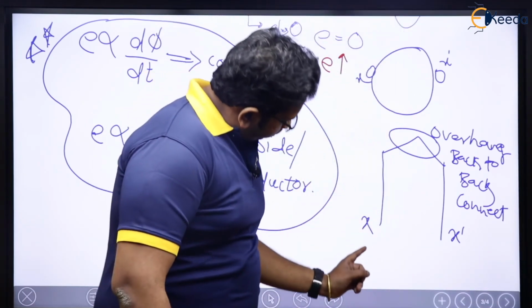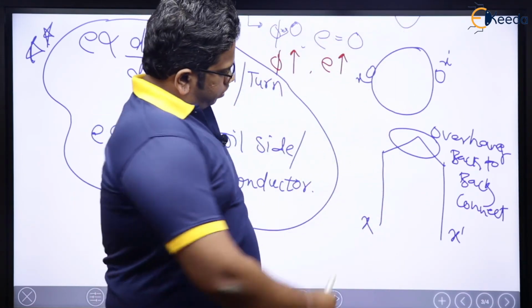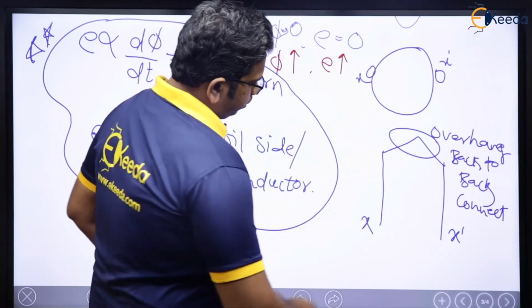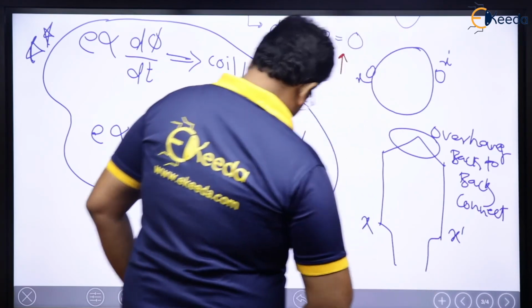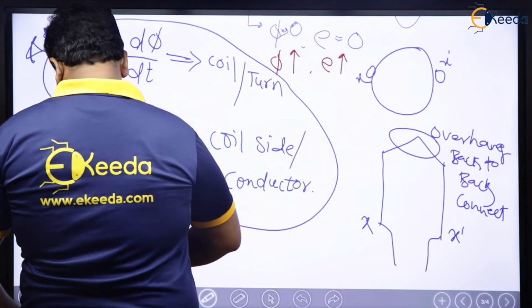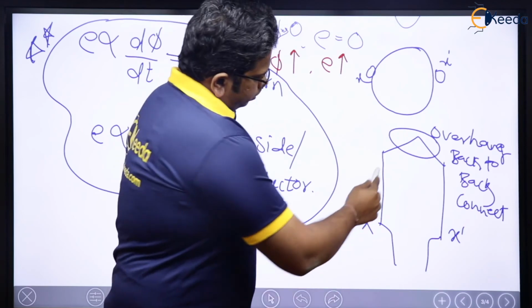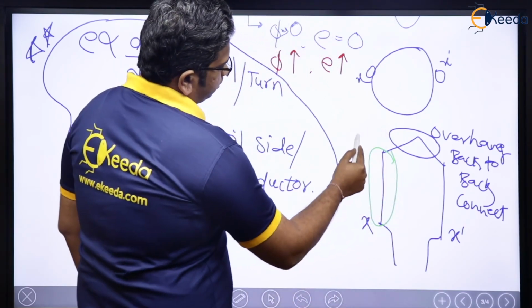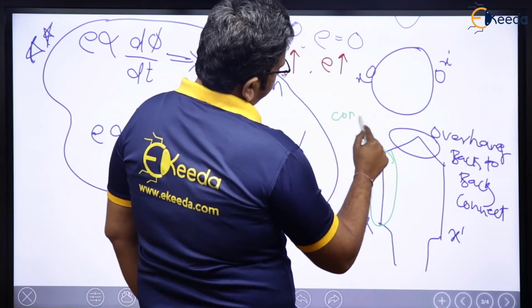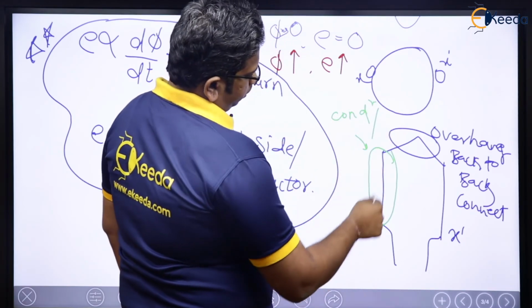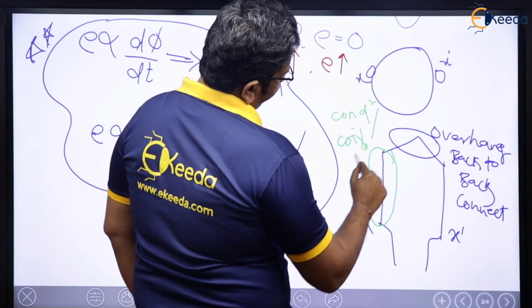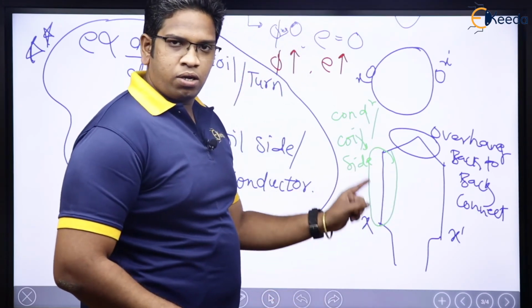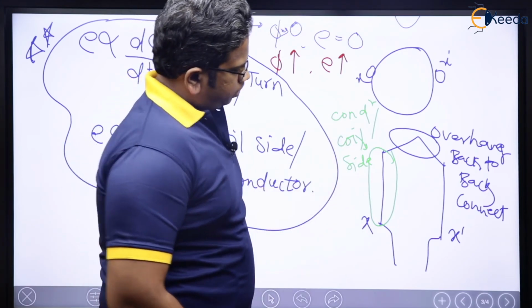Now this X is one single conductor, so this is called as a conductor, or it is also called as a coil side.